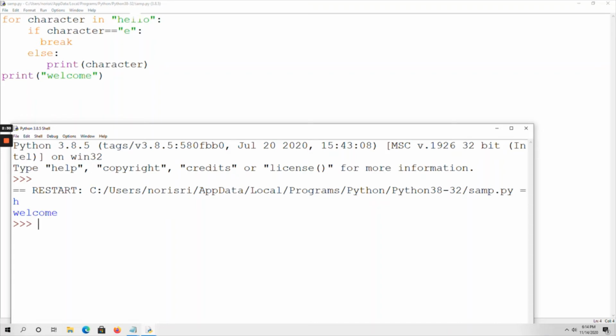Now character is assigned with e. The condition is true, so it has to break and terminate the loop. It comes out of the loop and prints welcome. So h, welcome is the output. That's about the break statement.